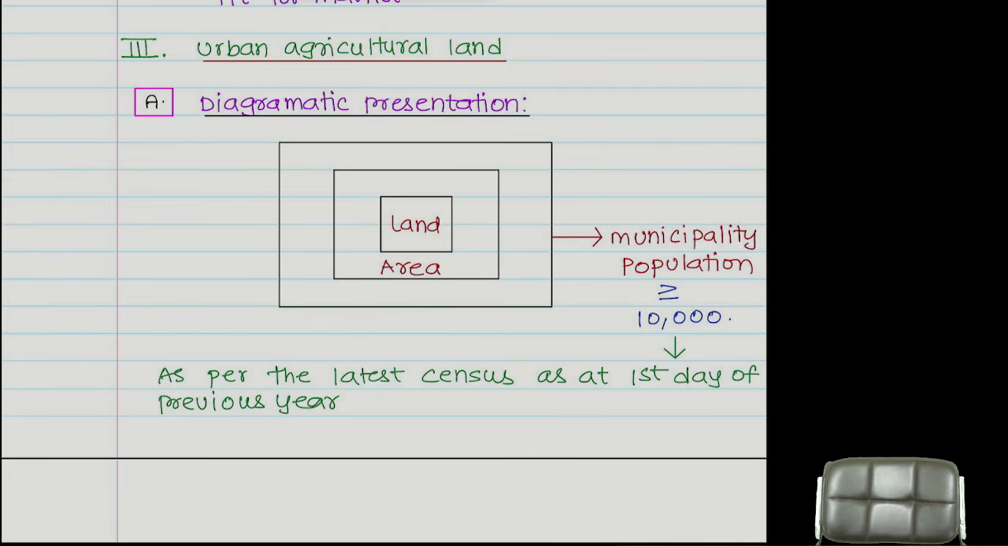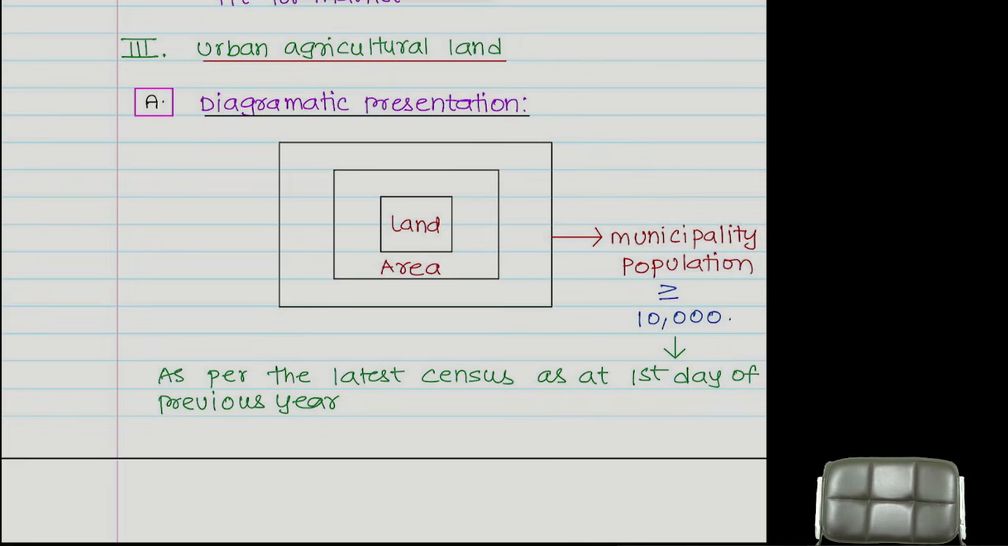Under that municipal corporation called GHMC, you are having a population of how much? More than or equal to 10,000. Then this land will not be treated as a rural agricultural land. I will treat it as urban agricultural land. Any building inside that will not be treated as a rural agricultural building. I will treat it as an urban agricultural building. Urban agricultural buildings are not treated as agricultural purposes.